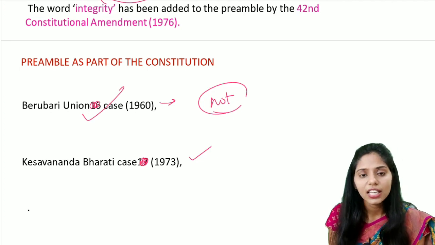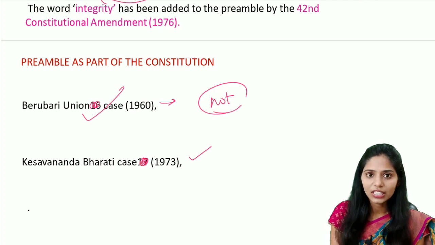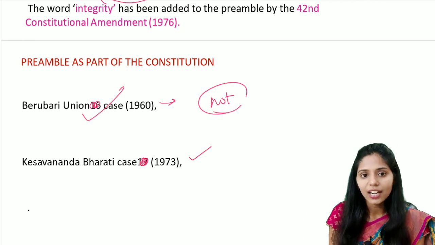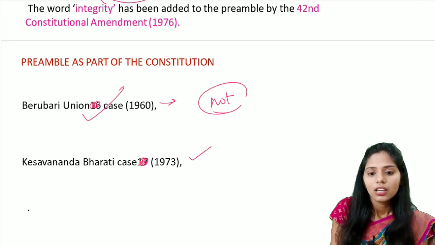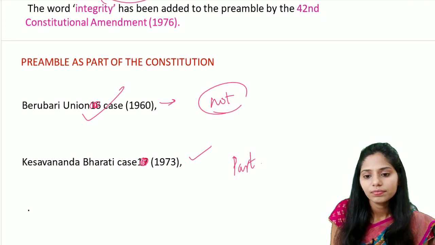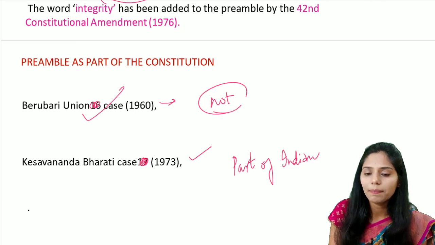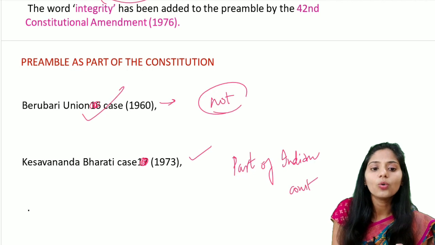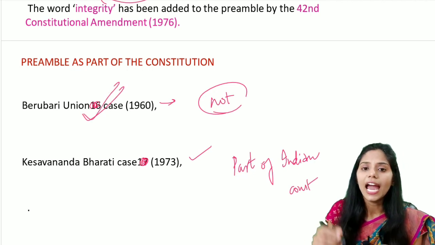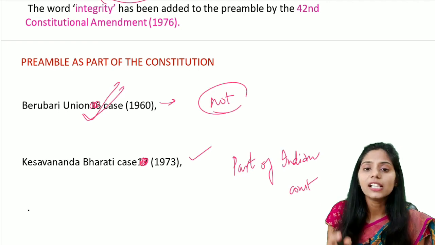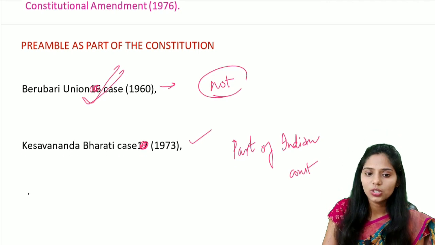And in this Kesavananda Bharati case of 1973, the Supreme Court said that the preamble is a part of the Constitution. It is the integral part of the Indian Constitution. It overturned the judgment given in the Berubari Union case of 1960, and the Supreme Court said that it is the integral part of the Indian Constitution.